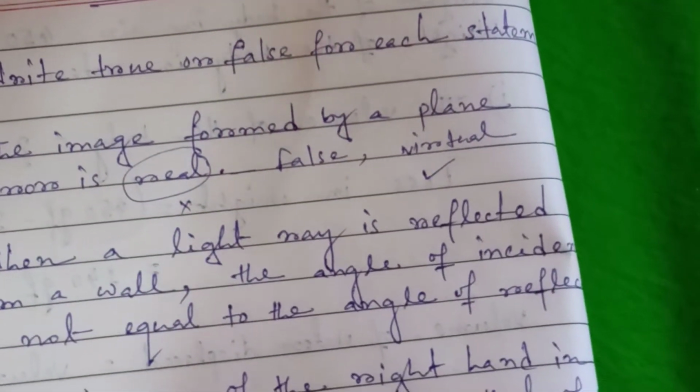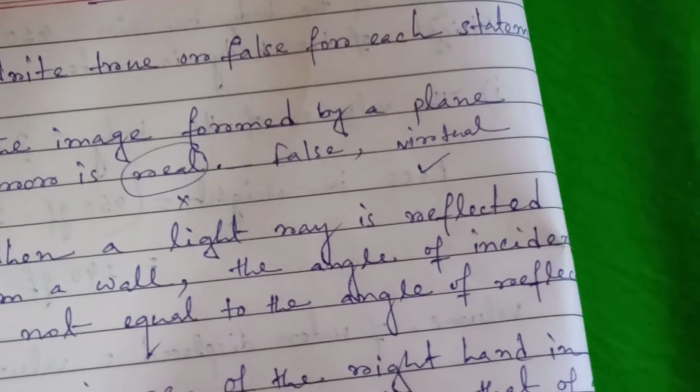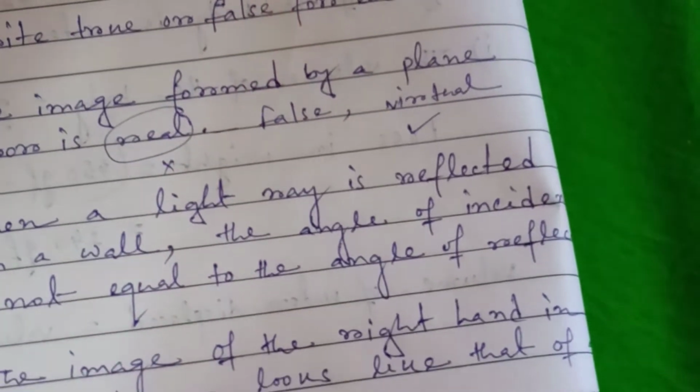Now, when a light ray is reflected from a wall, the angle of incidence is not equal to the angle of reflection.